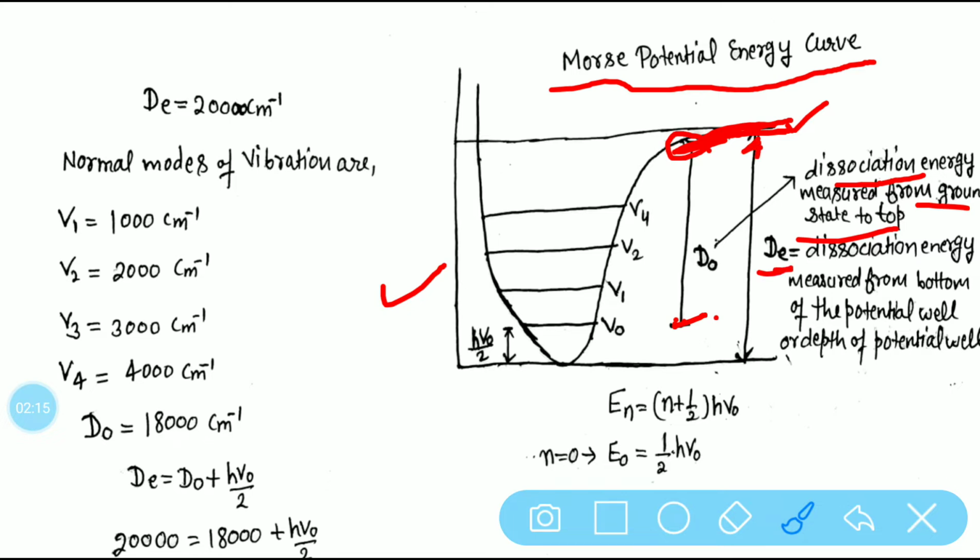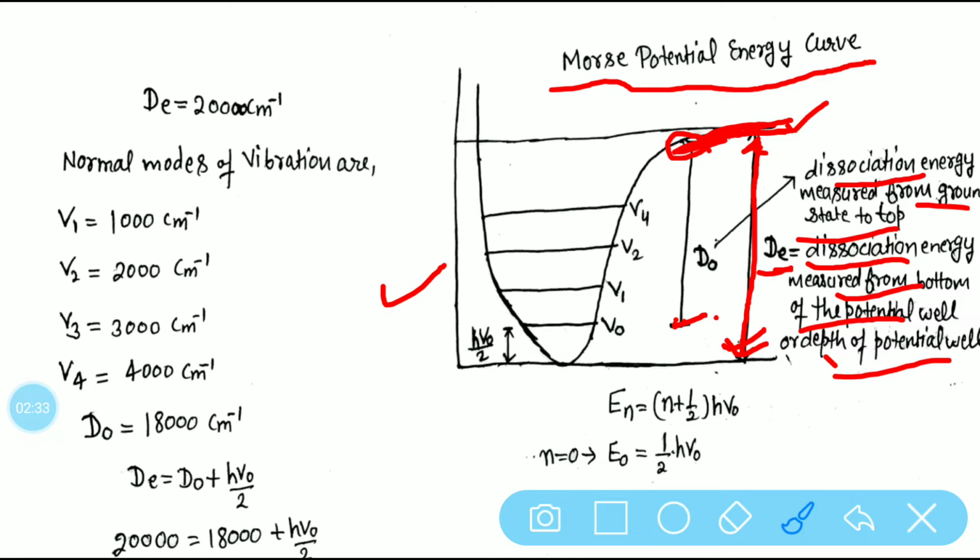D naught is the dissociation energy measured from the ground state to the top, and D e is the energy measured from top to bottom. So D e is the dissociation energy measured from the bottom of the potential well, or the depth of the potential well. So this is also called the depth of the potential well.